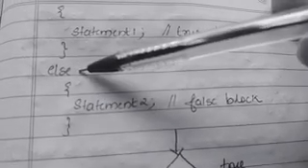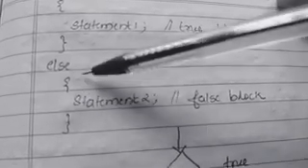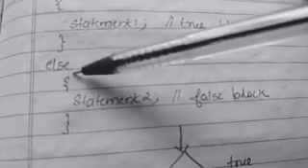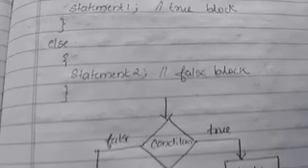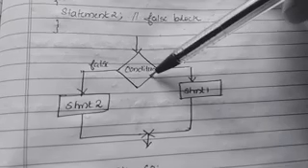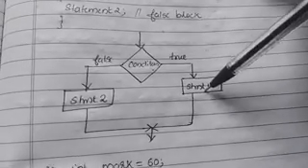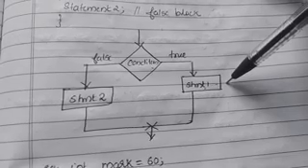Then close the brace and write else. Else means false case. If the condition is false, then we will execute the else part. For that we are using the word else, then open brace, and whatever the false statements are there will be executed inside the else block. This is known as else block, and the statements are enclosed in curly braces. This is false block. So this is the flowchart of this diagram. Here we are checking a condition. If the condition is true, then the true statement will be executed.